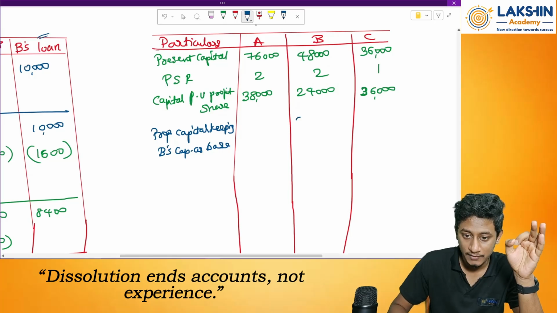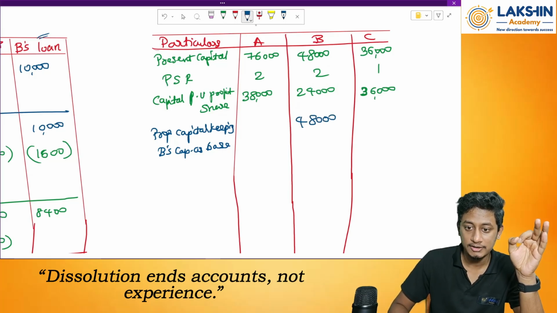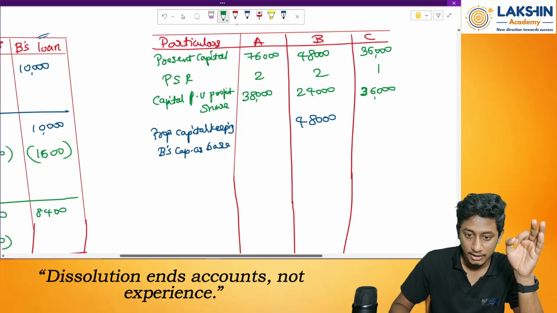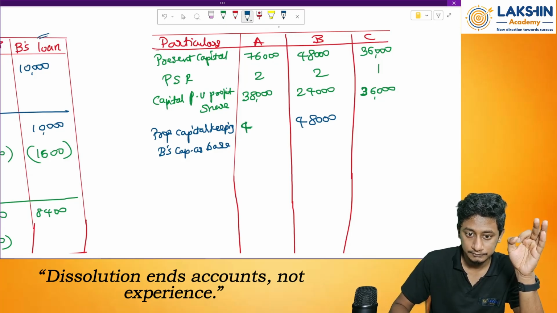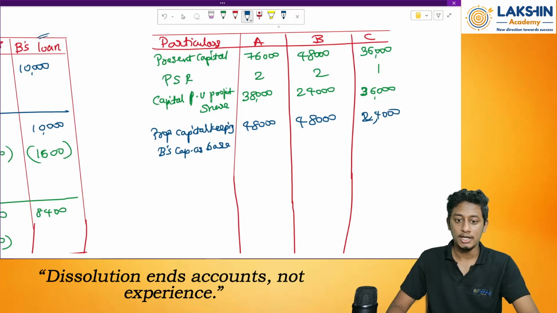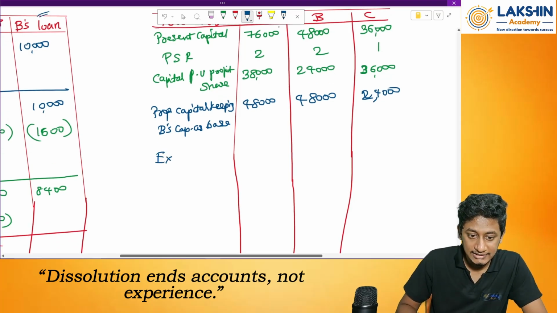How much will that be? Rupees 48,000. Then again 24,000 into 2, how much will that be? 48,000. Then 24,000 into 1, 24,000. Done.